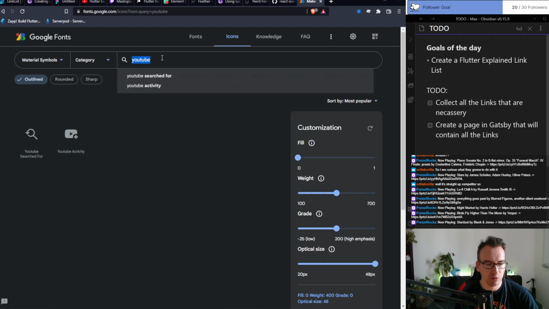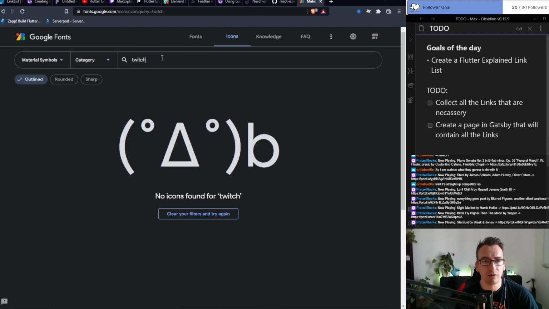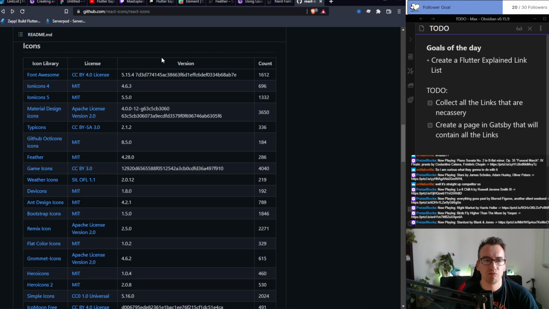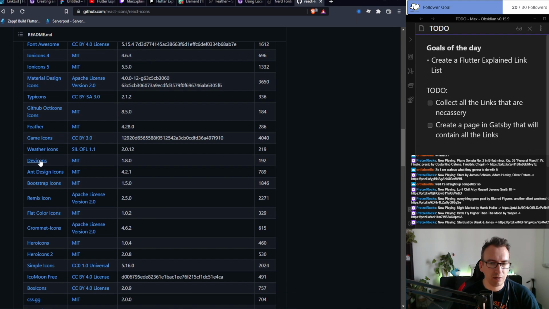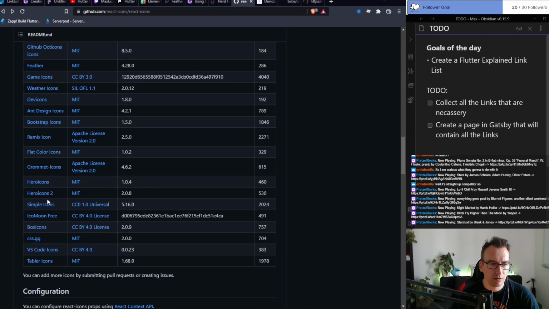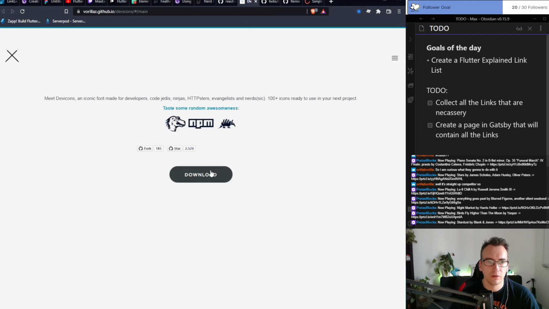Then what do we have else? Twitch, probably we don't find that, no. Game icon, Devicon, and Bootstrap. Maybe in Bootstrap, Remix icons, hero icons, Box icon, Ice moon, simple icons, so many icons, Jesus Christ.